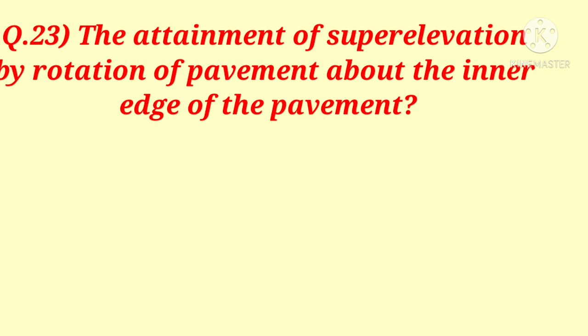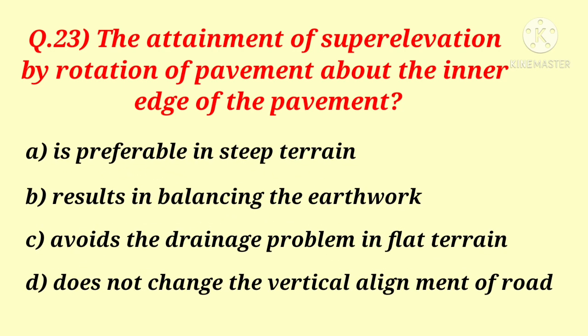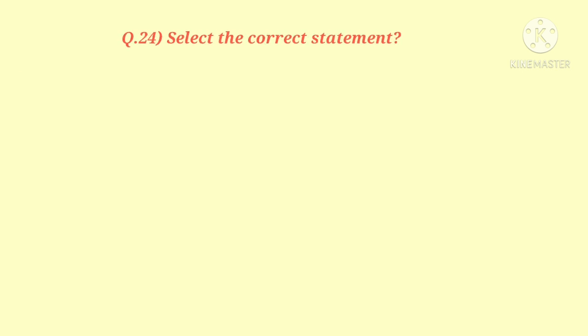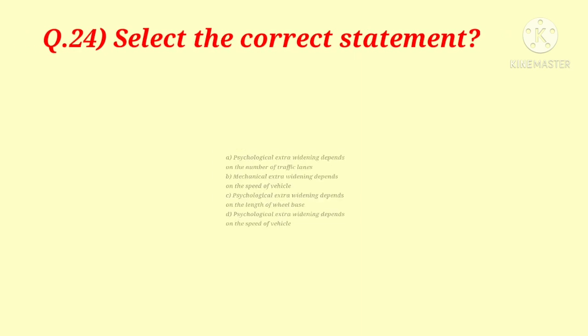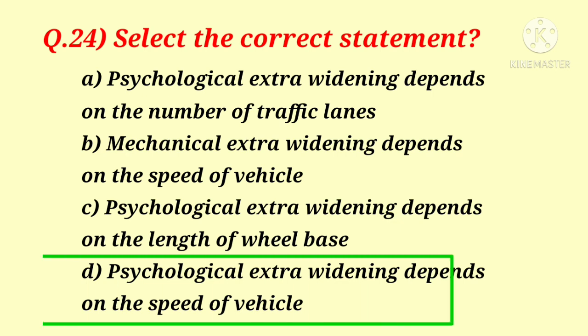Question number 23. The attainment of super elevation by rotating the pavement about the inner edge of the pavement. Following are the options, and correct option is C, avoid the drainage problem in flat terrain. Question number 24. Select the correct statement. The correct answer is option D. Psychological extra widening depends on the speed of vehicle.